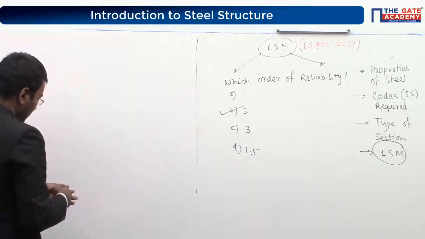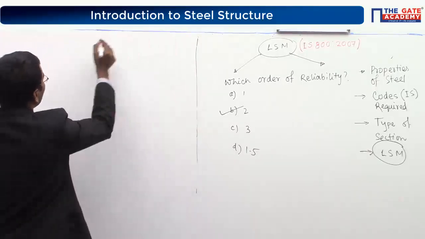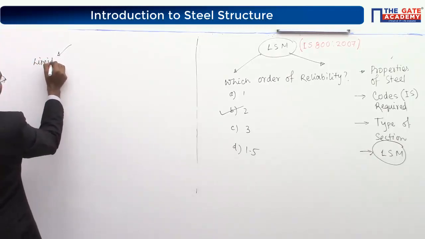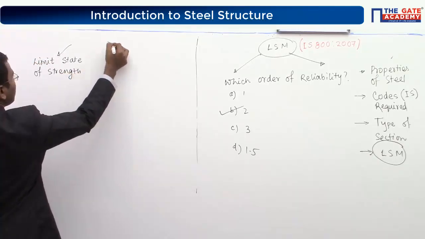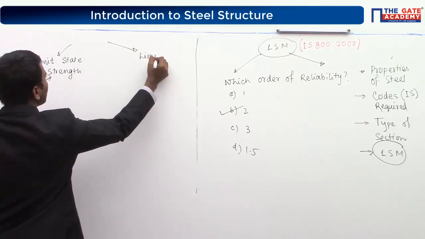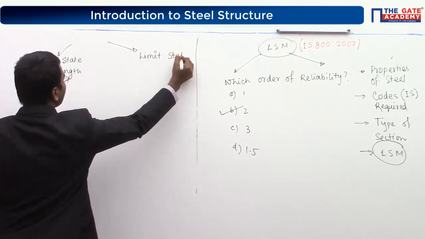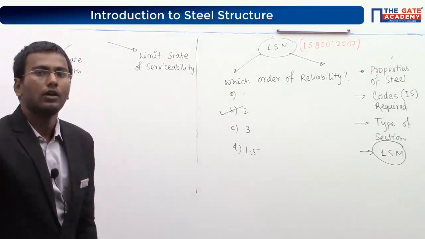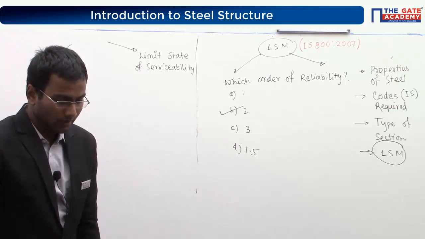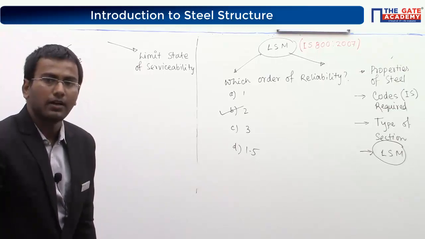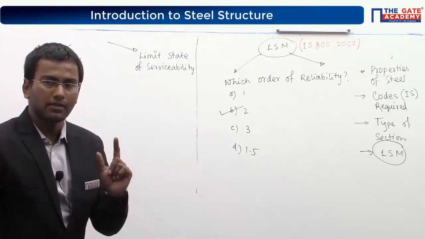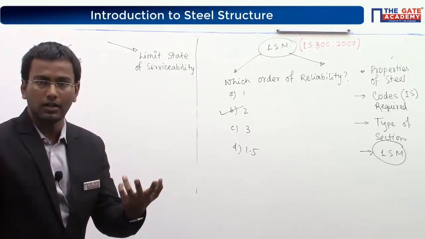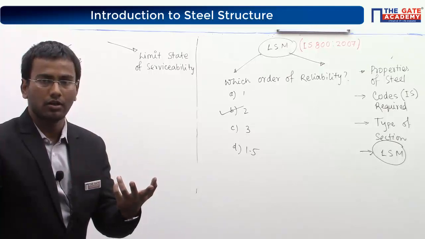Next, the limit state method has two parts. One is limit state of strength and the second part is limit state of serviceability. First, limit state of strength. This is a little similar to strength parts like limit state of flexure, shear and tension.